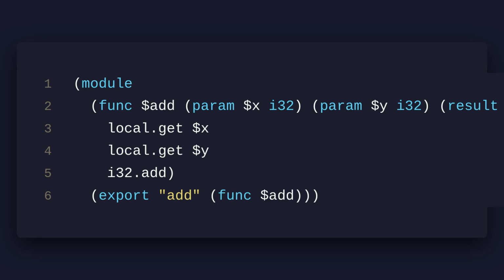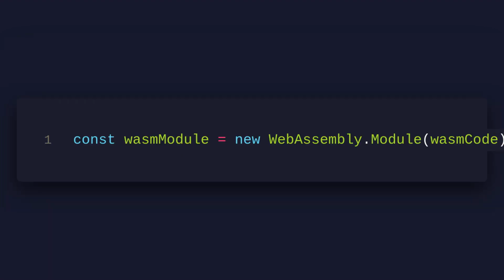Revolutionizing the web, WebAssembly is here. WASM is a binary instruction format that allows you to run code written in languages like C, C++, and Rust on the web at near-native speeds. According to the W3C, WASM is being implemented by all major browsers.